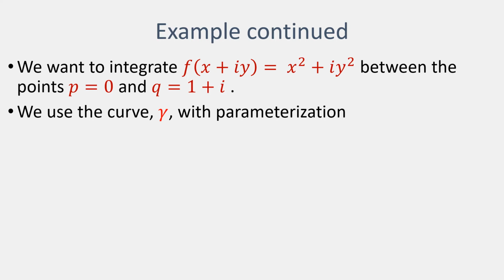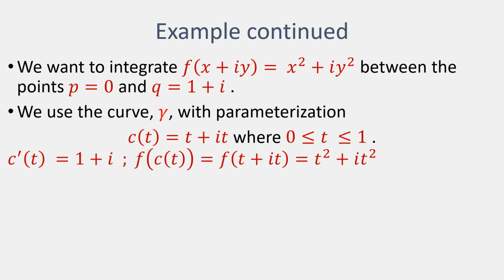Let me repeat, we're looking to integrate the function corresponding to squaring the real part and squaring the imaginary part between these two complex values, 0 and 1 plus I. And we're going to use the curve which has a parameterization t plus I times t, which is valid when t is at least 0 and at most 1.